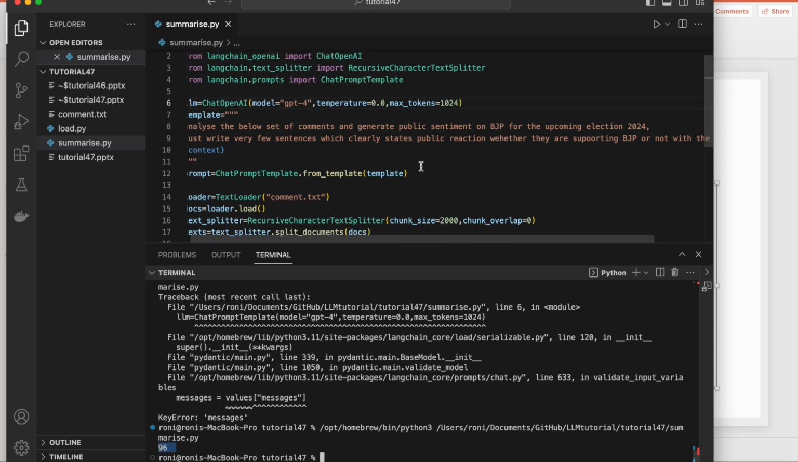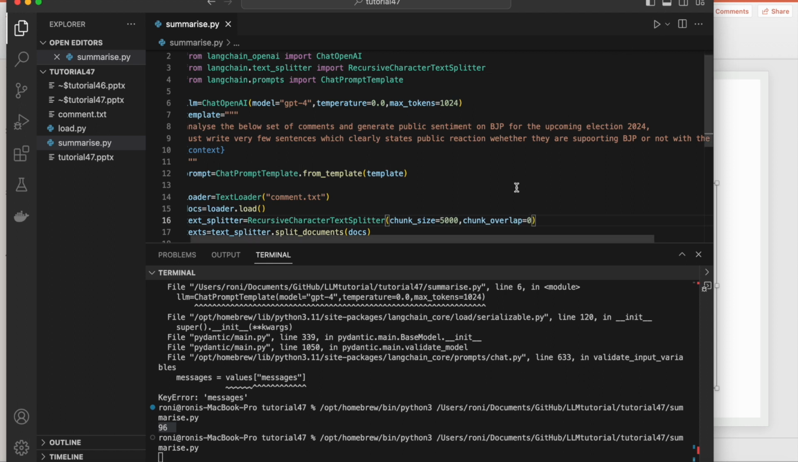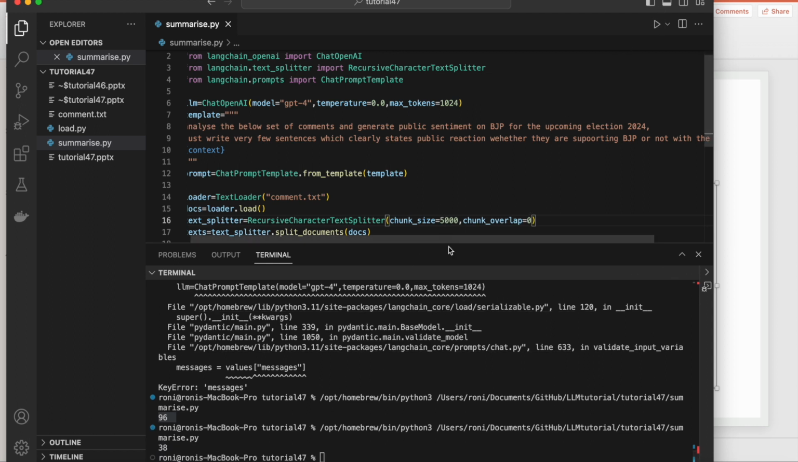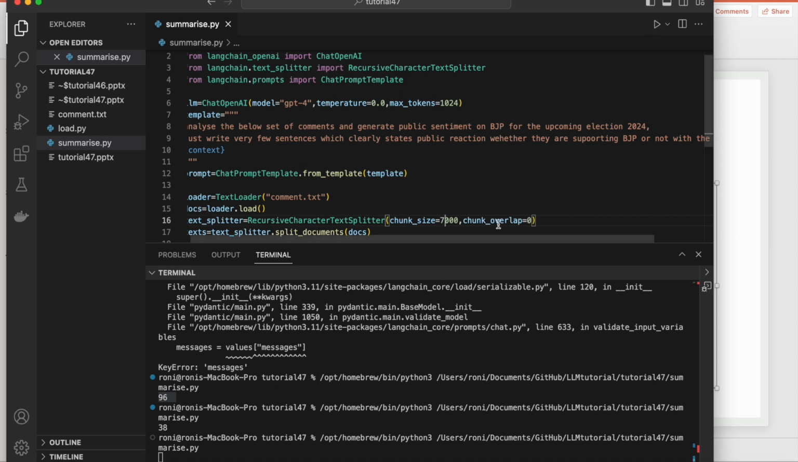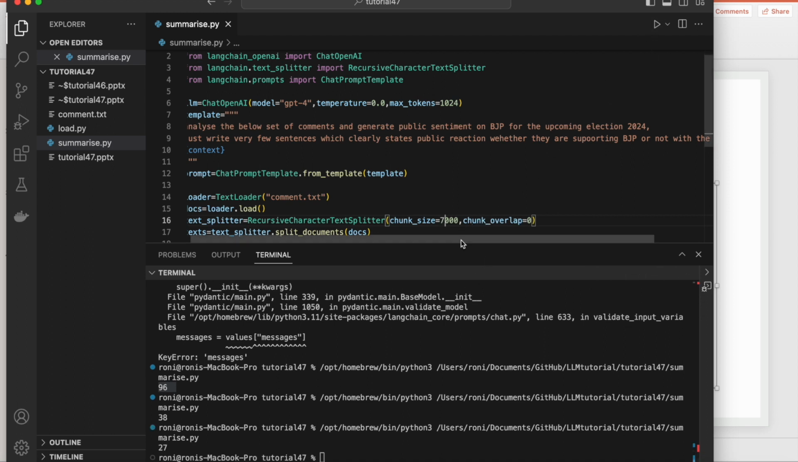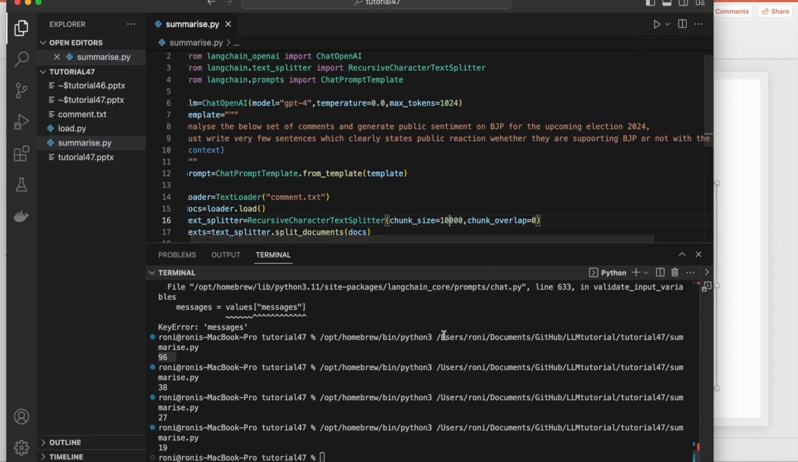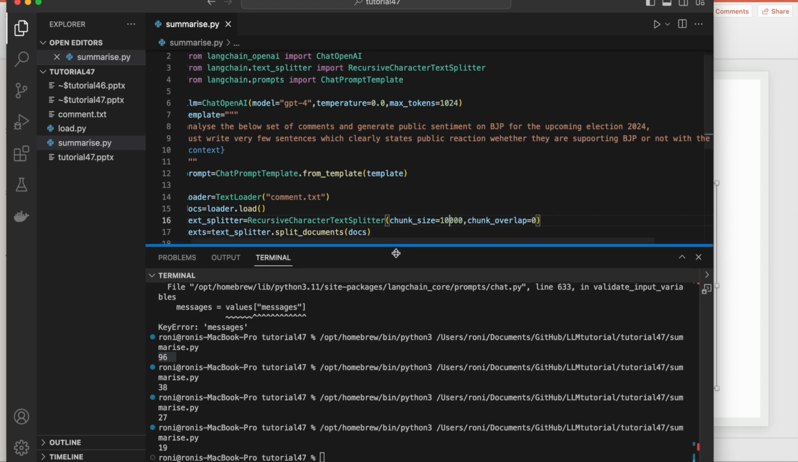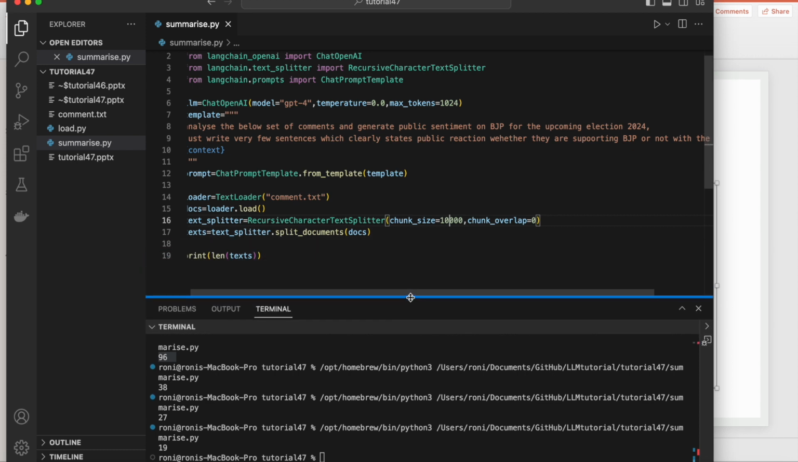So let me actually make it 5,000, so it should be less than this. 38. So maybe I can make it a little bit bigger, 7,027. So why can't we do it for 10,000 then? Okay, 910. So it will be a couple of things only. Let's try to do this now.